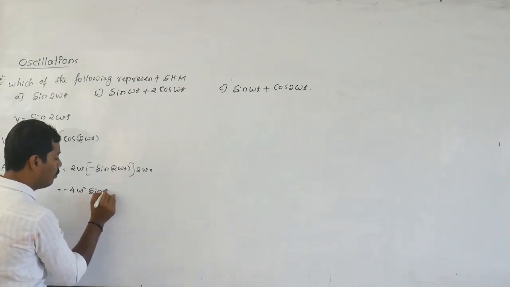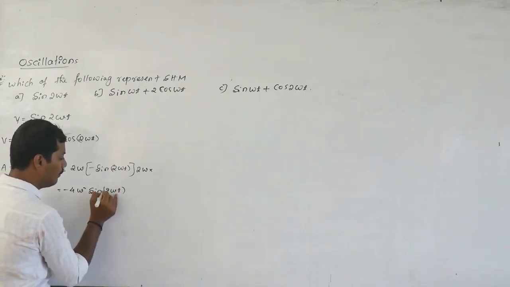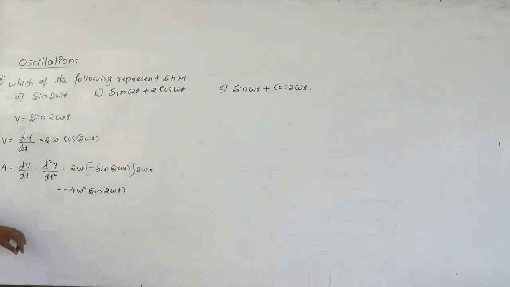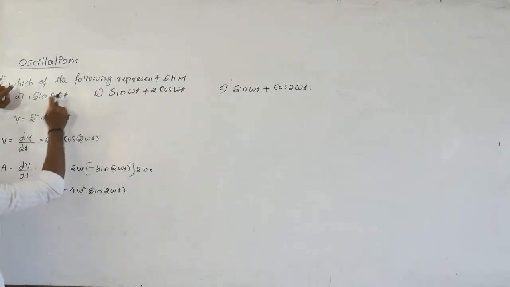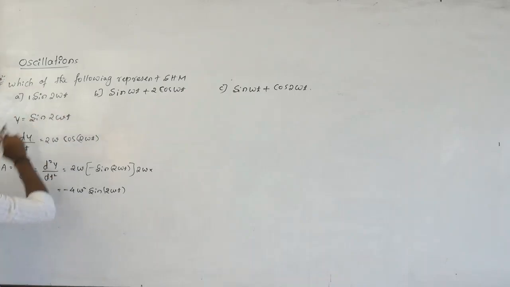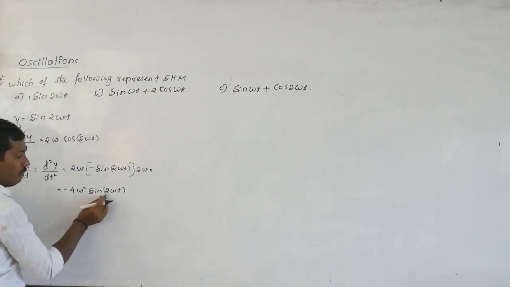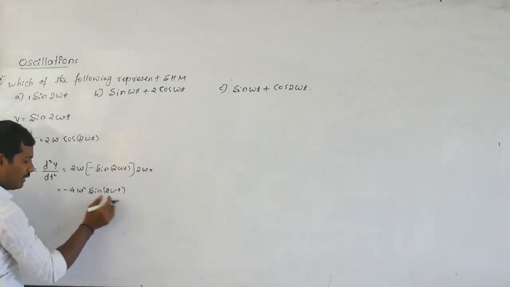Sine of 2 omega t. Here 1 into sine 2 omega t is there. It is the displacement equation. See here, sine of 2 omega t is a displacement.